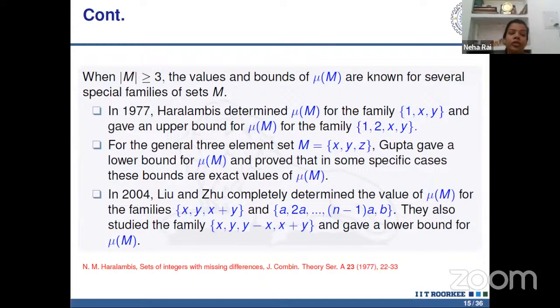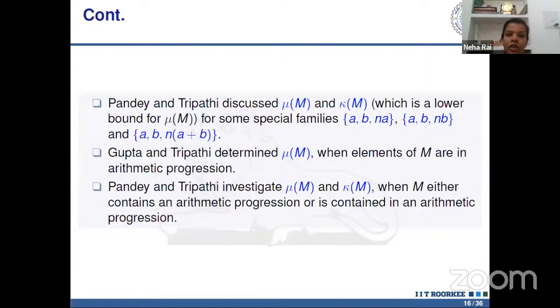They also studied the 4-element family {x, y, y-x, x+y}, and gave the lower bound for the maximal density mu M. Pandey and Tripathi also discussed the maximal density and kappa M for some special families of 3-element sets, say {a, b, na, nb} and {a, b, n times (a+b)}. And Gupta and Tripathi determined the maximal density when elements of M are in arithmetic progression. Pandey and Tripathi also investigated the maximal density and kappa M whenever M either contains an arithmetic progression or is contained in an arithmetic progression.